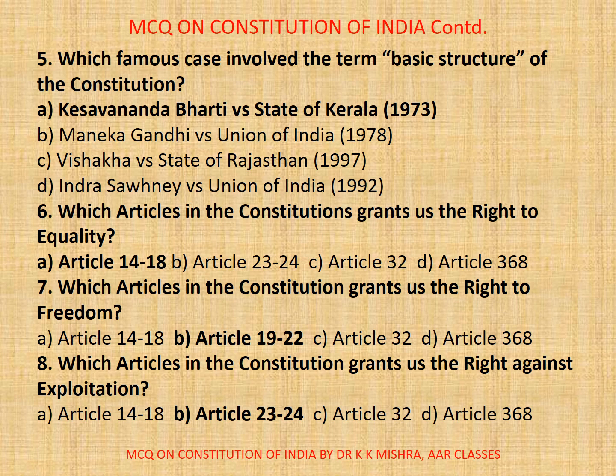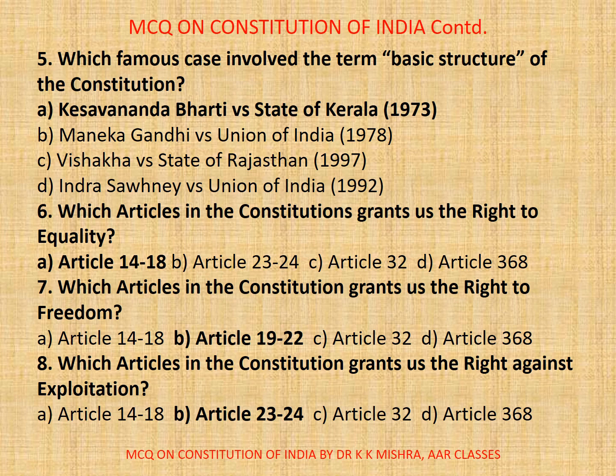Now, question number 6. Which articles in the Constitution grants us the right to equality? A. Article 14 to 18, B. Article 23 to 24, C. Article 32, D. Article 368. Correct option is A. Article 14 to 18. Here, these articles include equality before law, social equality and equal access to public areas, equality in matters of public employment, abolition of untouchability, abolition of titles.